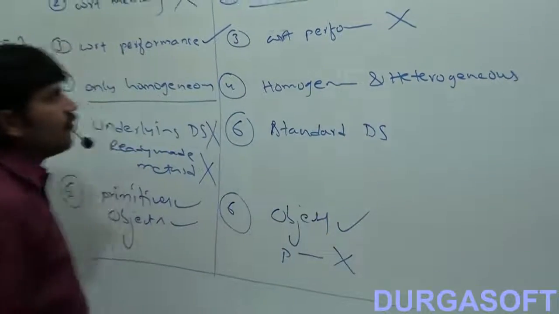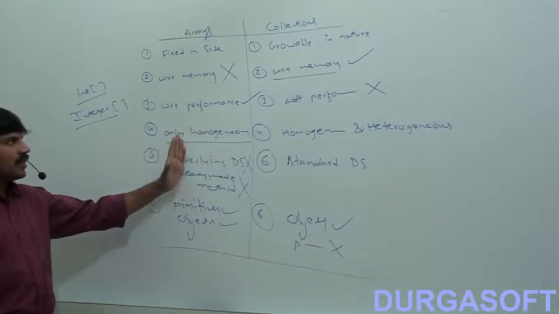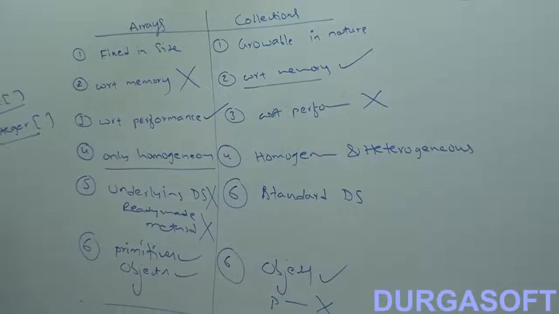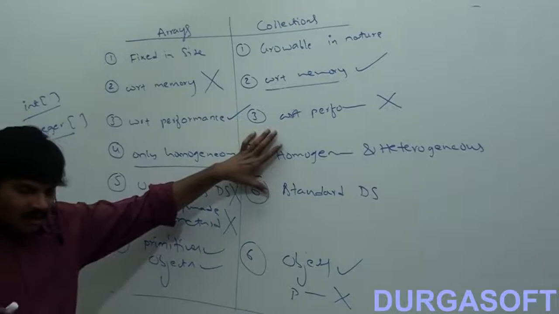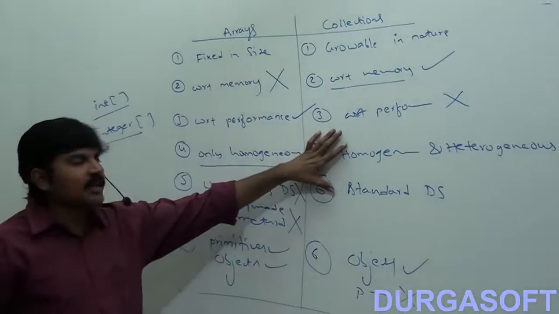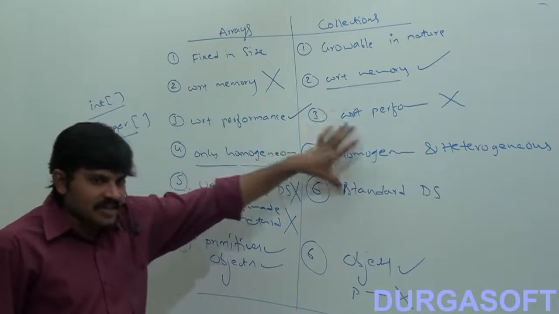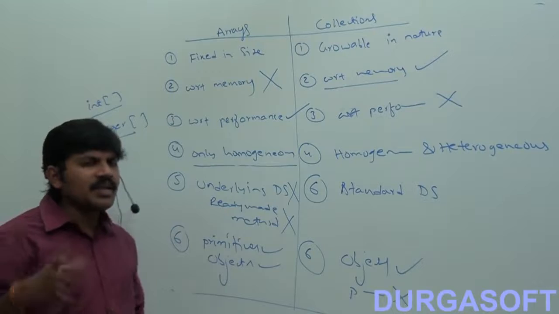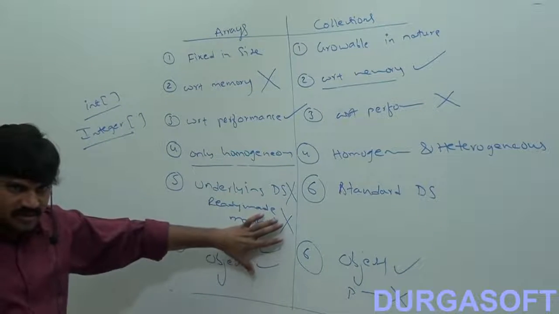These are various important things you should be aware of related to the differences between arrays and collections, right? So, sometimes there may be a chance to ask, what is the difference between an array and a collection? Or more tricky, he may ask, array and ArrayList, array and Vector, or array and LinkedList. Array and any collection concept, the differences are nothing but these things, right? Okay, is it clear?